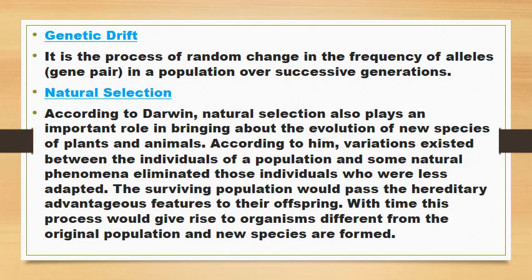Genetic drift. It is the process of random change in the frequency of alleles, meaning gene pairs, in a population over successive generations. Natural selection.